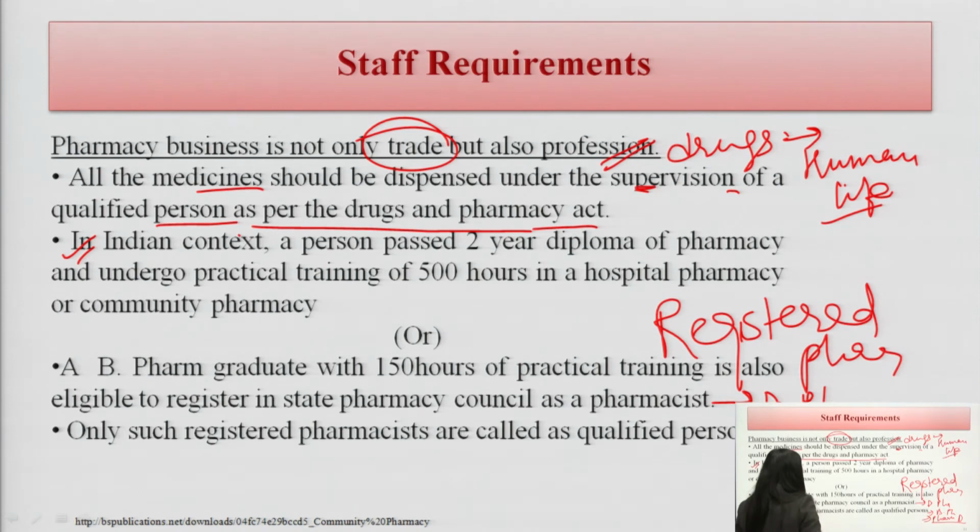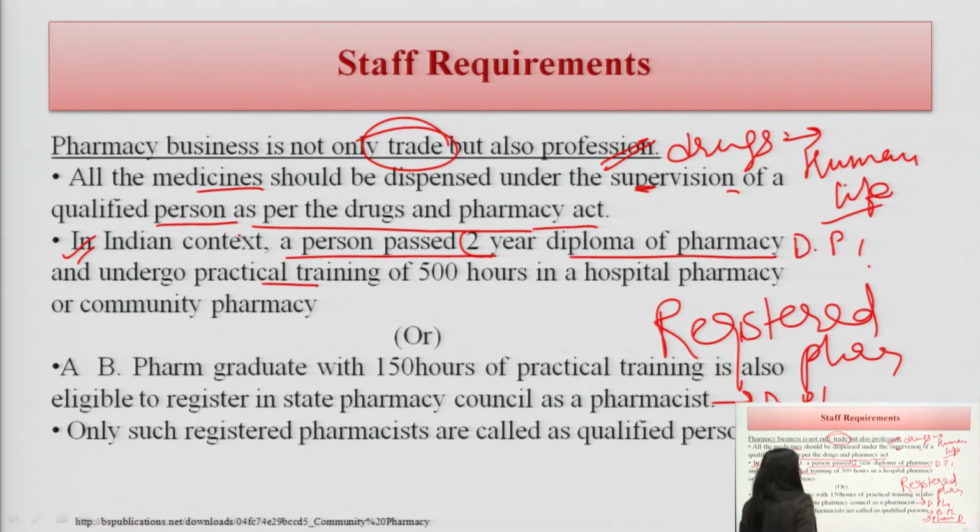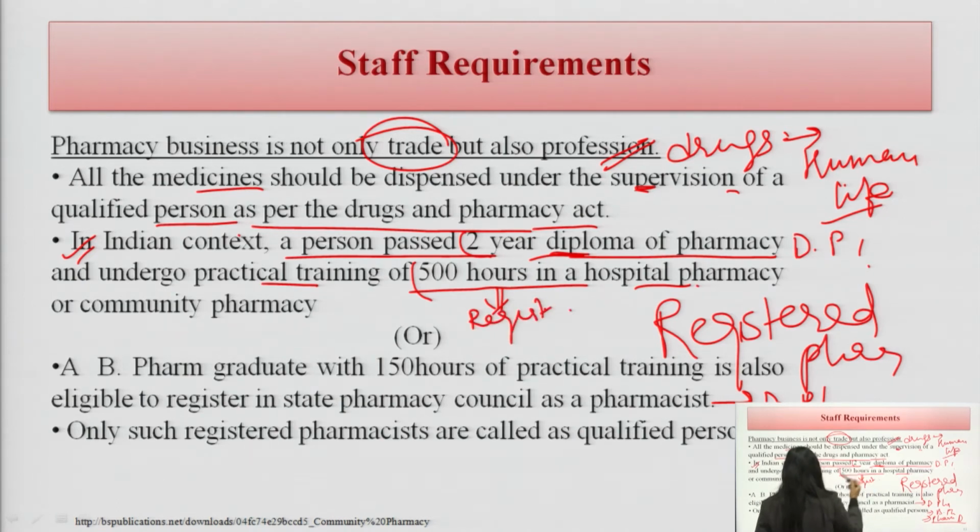In the Indian context, I told you a person who passes the 2-year Diploma in Pharmacy, D Pharmacy, undergoes practical training after completing the pharmacy course. There is a training of 500 hours in the hospital pharmacy. After that only there is the certification called registered pharmacist.